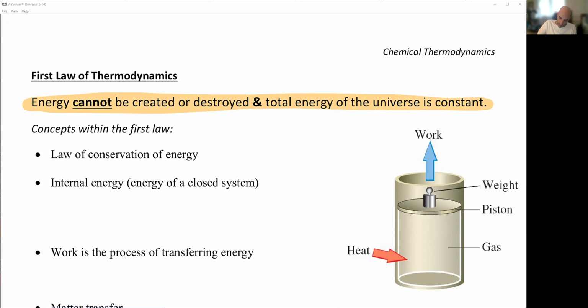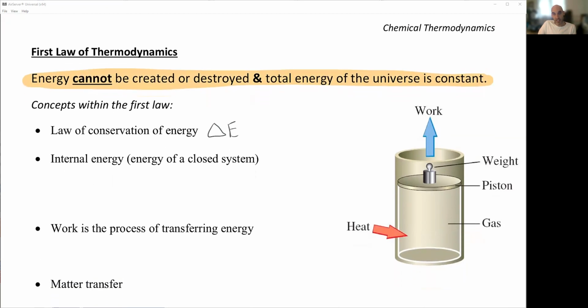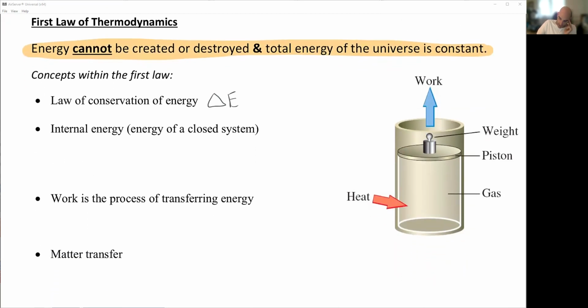So the first law of thermodynamics, the law of conservation of energy, is usually denoted with the equation delta E, the total change in energy, is equal to Q plus W, where Q we know is going to be heat, and we know W is going to be work. We've already seen heat and work a little bit. Now we're going to look at it in a little more detail. So there we go, heat and work. That is the law of conservation of energy in a nutshell, in a simple equation.